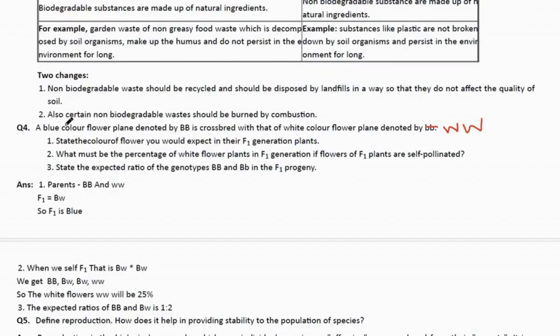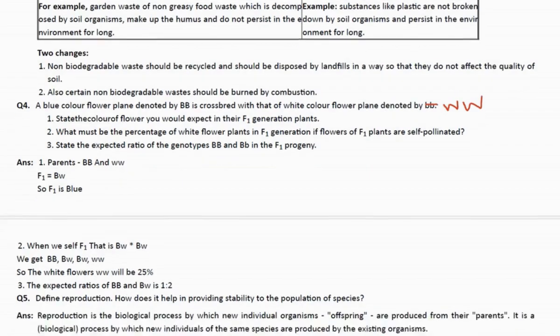Now the question comes: the blue color flower, denoted by double B, capital B, is crossed with the white color flower denoted by small w and small w. When I cross the F1 generation plants, BW will come, and B is the dominant character, so F1 would be blue. Similarly, we will get the blue and white flowers in the ratio of 3:1, and the genotypic ratio would be 1:2:1. Moving to the next question.